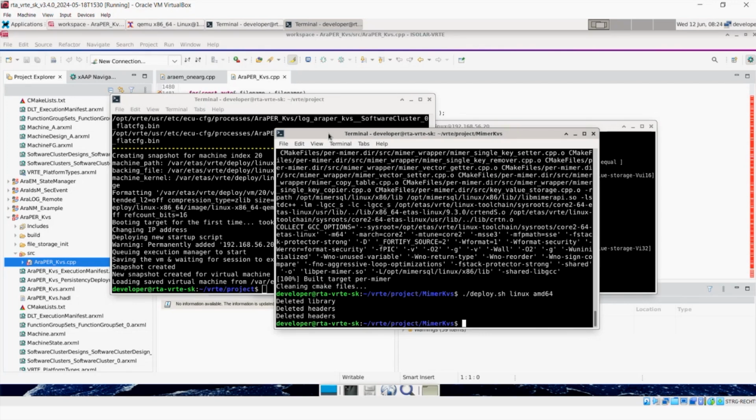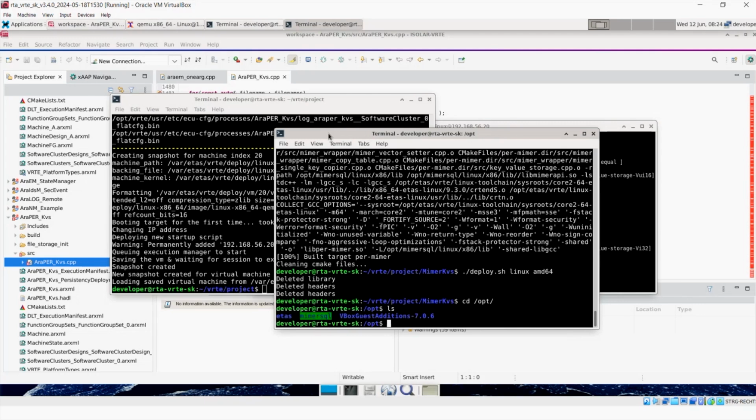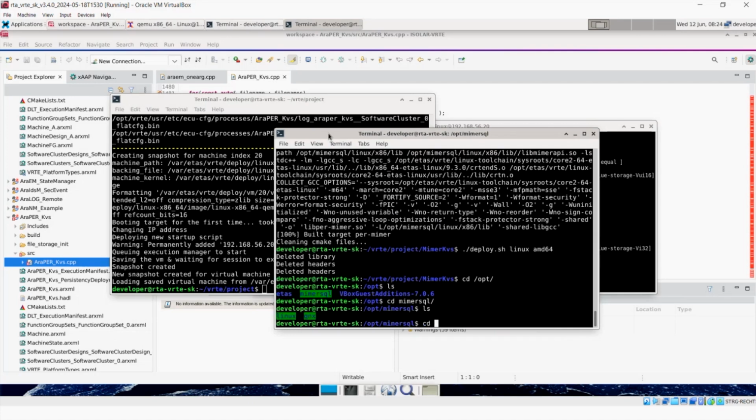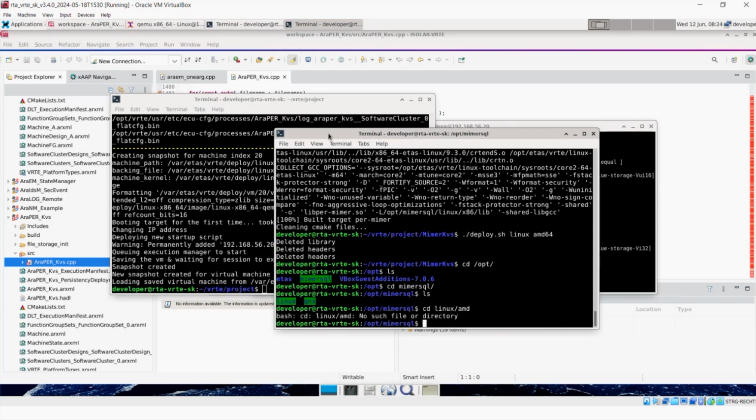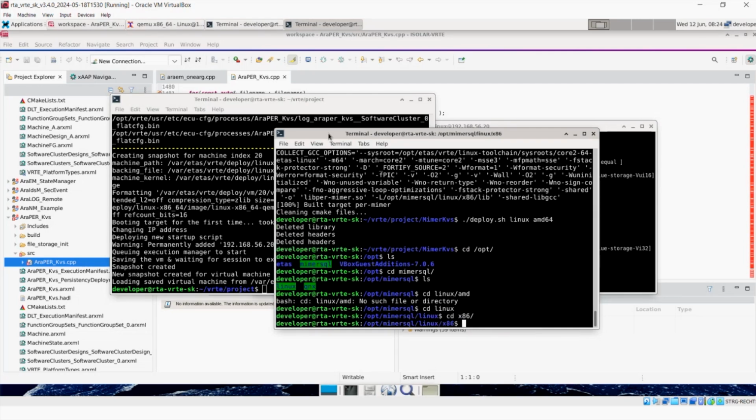Okay, so we've now got to the stage where if I look in opt, I've got not only opt ETAS with all the ETAS things in there, but I've got an opt MIMA SQL, which contains, if I look in MIMA, essentially QNX and the Linux versions. I can look at Linux, AMD, and we've got essentially all those x86, isn't it?